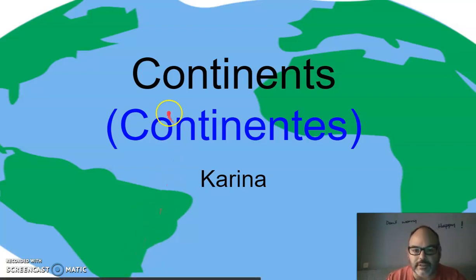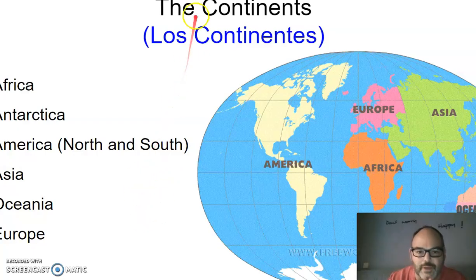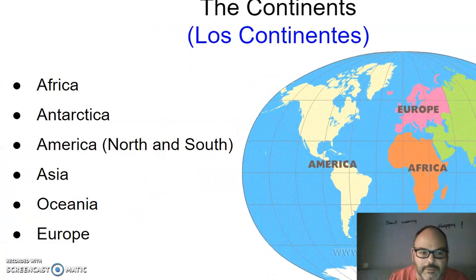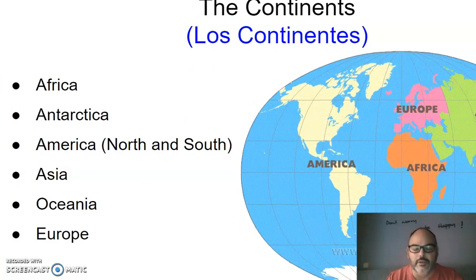Mirad, today we're going to study the continents, los continentes, and this has been done by Karina, our assistant, as you know. So first of all, we're going to identify which are the main continents on Earth. Look, there are many different classifications of continents. In some books they are divided into five. In some books they are divided into six or even seven.